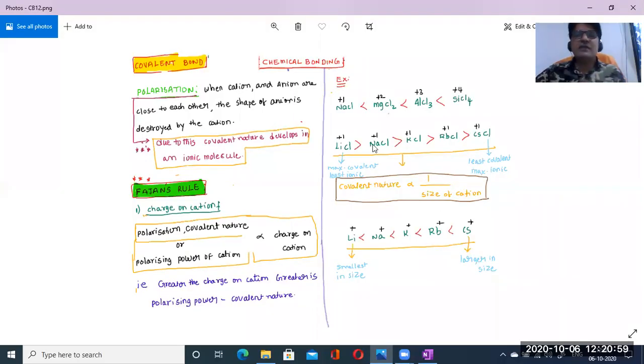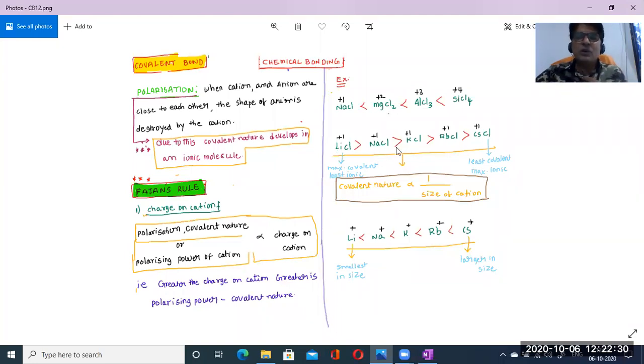As I said, in groups, while coming from top to bottom, they have the same valence, so the covalent nature decreases. But what about in periods? It is increasing, because in periods, various numbers of electrons enter into new shells. I think you understood this relation.